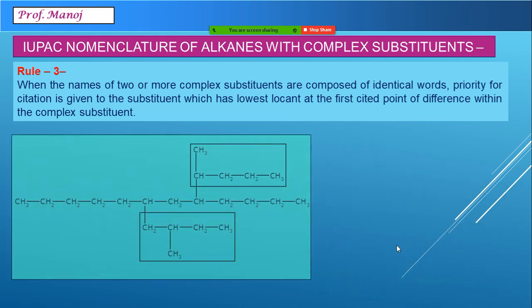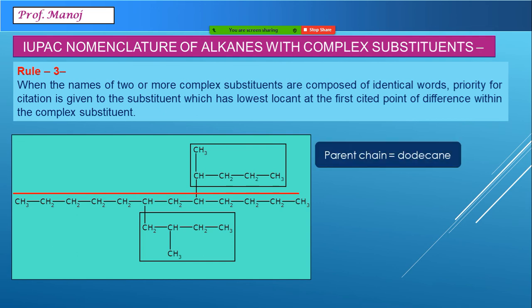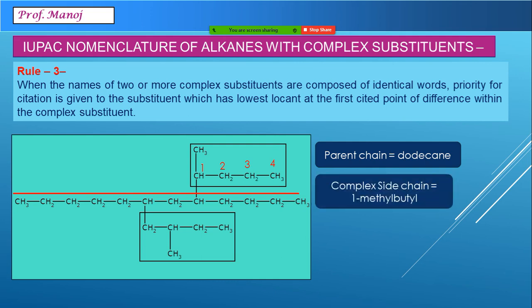Let us see another example of this, where you are having two similar side chains but on different carbon atoms. So let us see this quickly. This is a long chain of 12 carbon atoms called dodecane. One complex substituent present is first, second, third and fourth. On the first carbon there is a methyl group, so it is 1-methylbutyl.